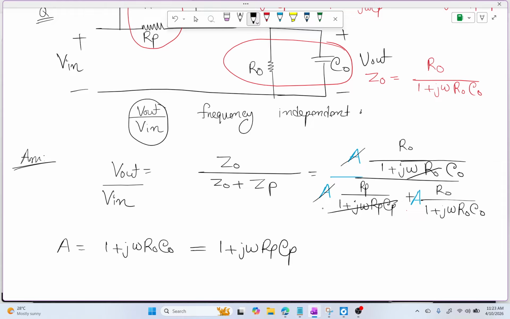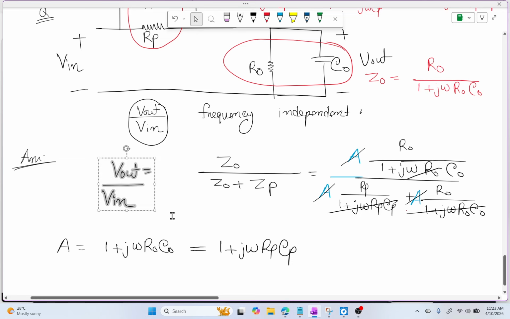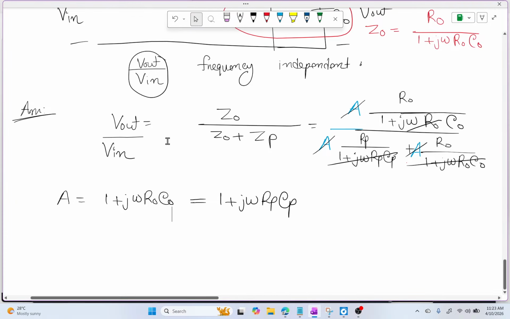Similarly there is no frequency at the right hand side. For this condition there is no frequency in the expression, and your Vout by Vin will become completely frequency independent.